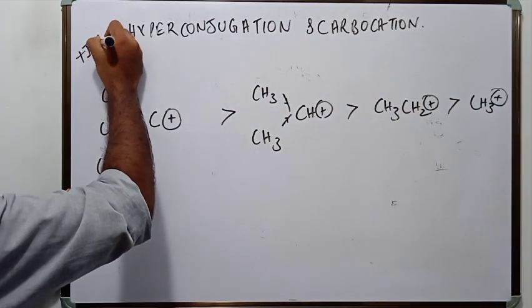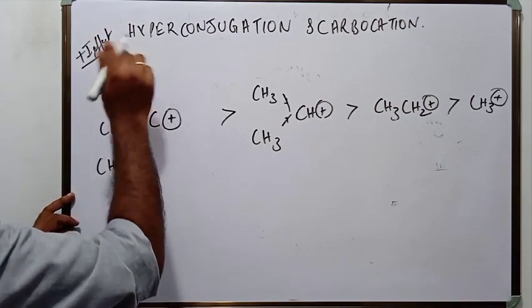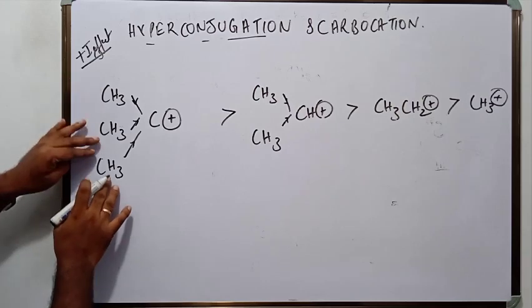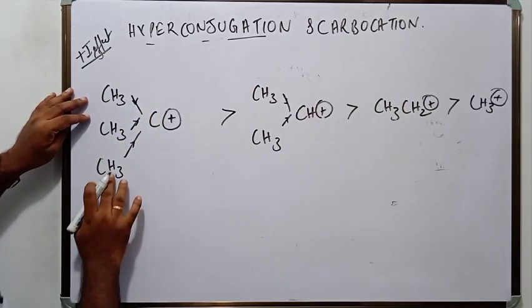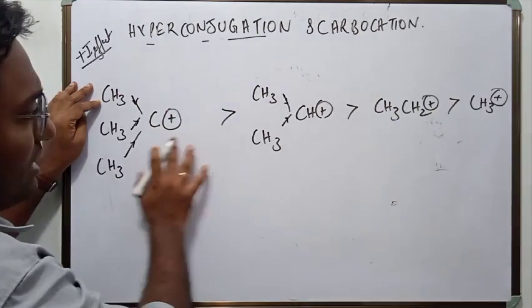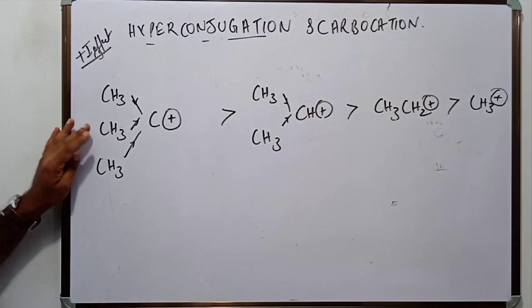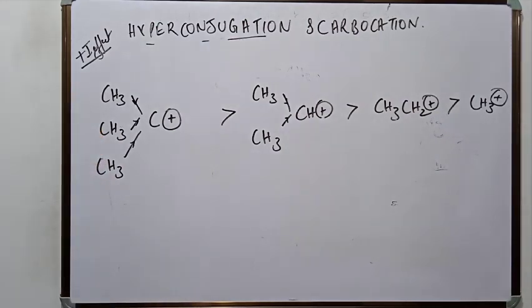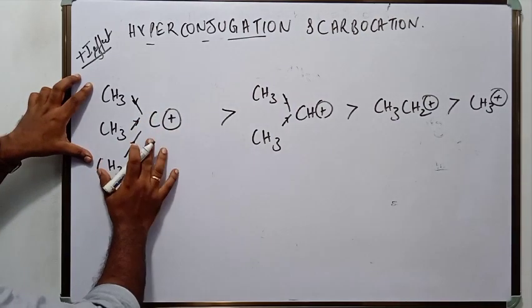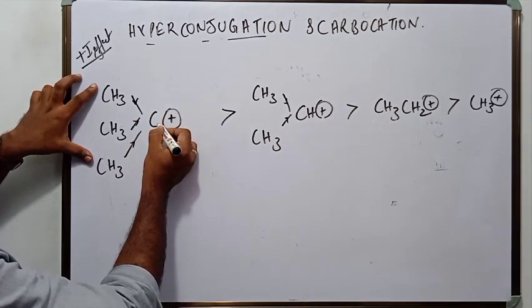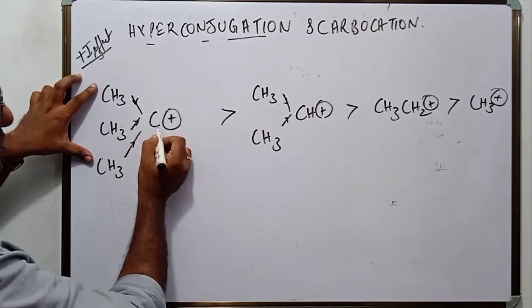How can we relate this with hyperconjugation? Because of this plus I effect, tertiary carbocation is more stable than secondary, which is more stable than primary carbocation. What about hyperconjugation? How will we argue for hyperconjugation? For hyperconjugation, look at the alpha carbon atoms alpha to this positively charged carbon atom.